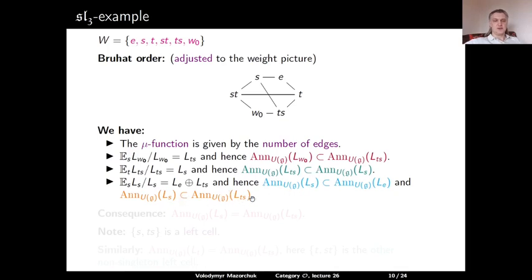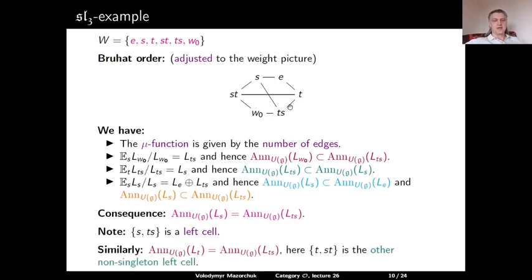So we have two inclusions, and consequently the annihilators of LS and LTS coincide. And we know that S and TS form a left cell in this picture. Similarly, one shows that the annihilators of LST and LT coincide, and here ST and T is another left cell, which is not a singleton left cell.